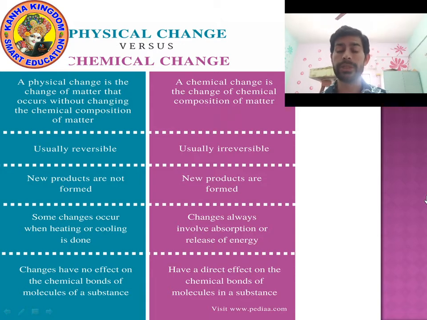Now chemical change, I'm reading. A chemical change is the change of chemical composition of matter. It means the chemical composition gets changed, which means chemical properties are changing. In a chemical change, chemical properties are changing, and in a physical change, physical properties are changing. When a chemical change occurs, a new substance is always formed.